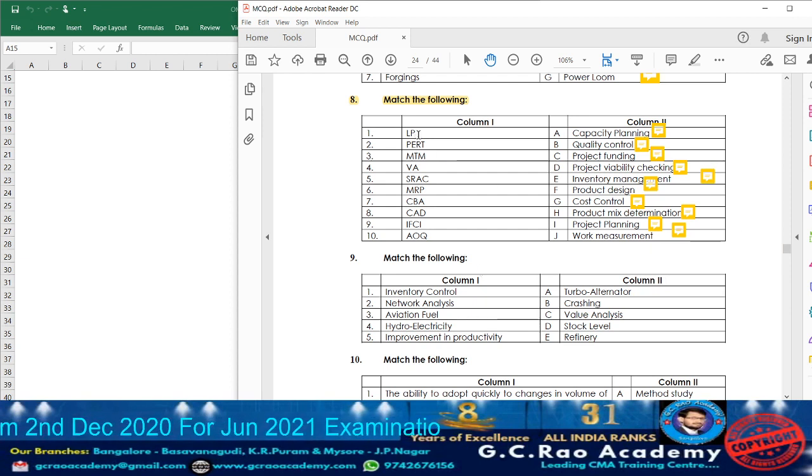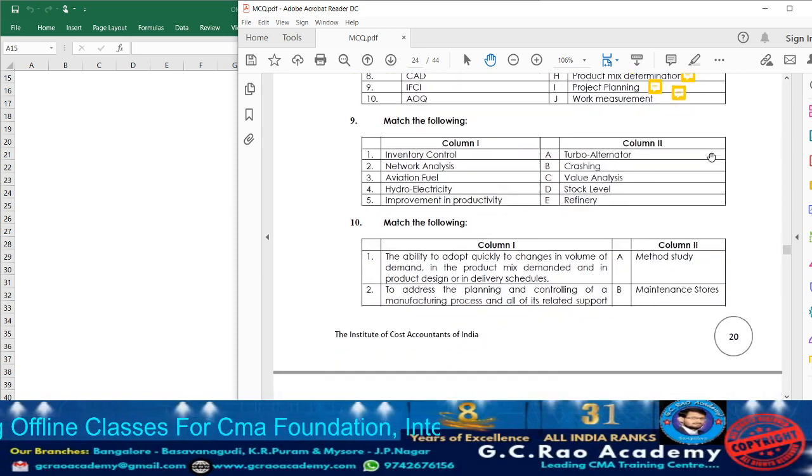Now let us match again. LP, linear programming, product mix determination. PERT is one of the project planning. Next, MTP. MTP is one of the techniques under work measurement. Value analysis will be utilized for cost control. SRAC is one of the methods of capacity planning. MRP, inventory management. CBA, project viability checking. CAD, product designing. IFCI, project funding, and AOQ, quality control. Getting the point? So with that, question 8 is completed.